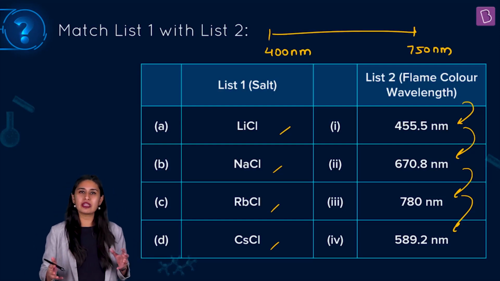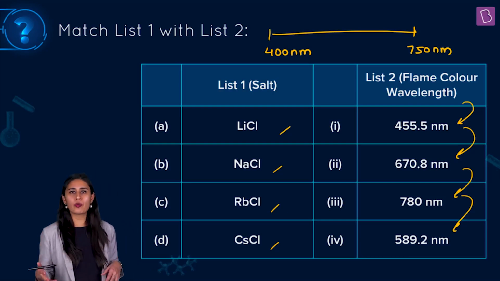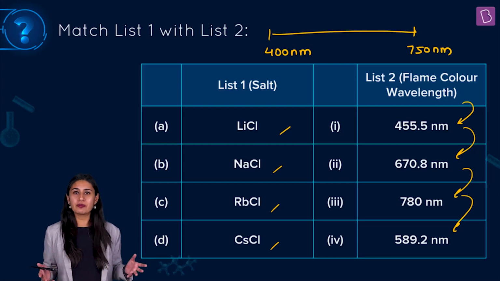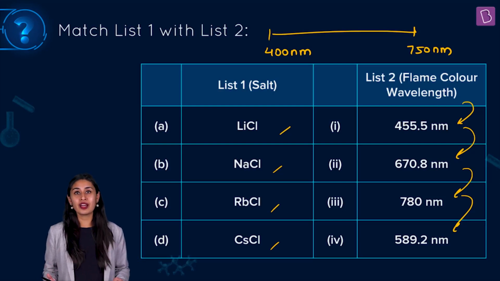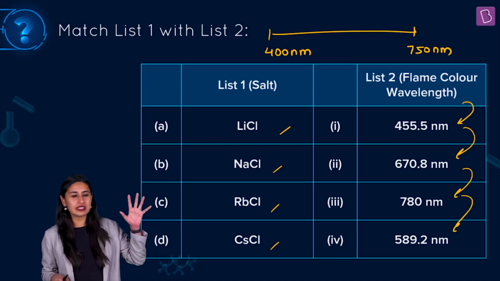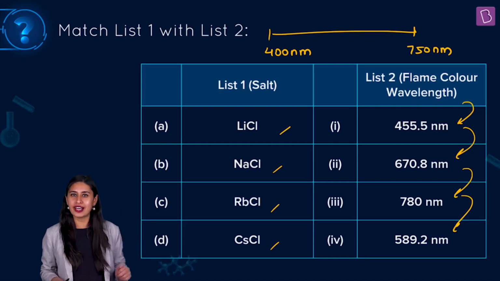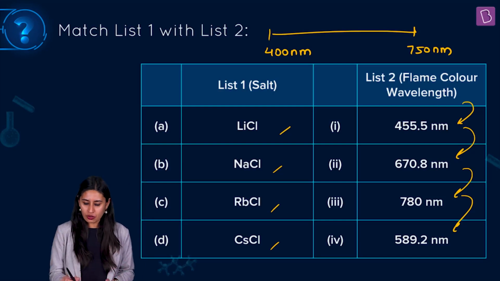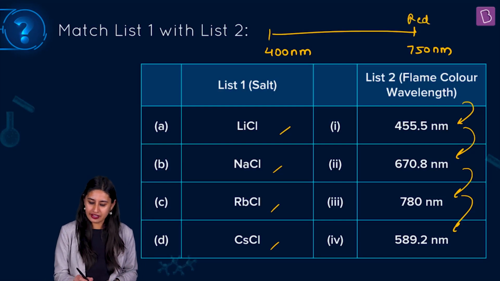And if you ask me, ma'am, we don't know where red lies, we do not know where violet lies, I can simply help you by making you recollect what you learned in your junior classes. Why is red color used as a color of danger? Why is it the color that you see in the traffic lights, as a color to stop, as a color of danger? Because it has high wavelength. So we know red lies here and violet lies here.